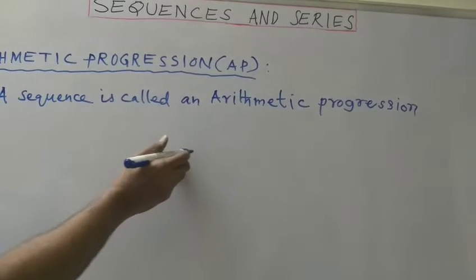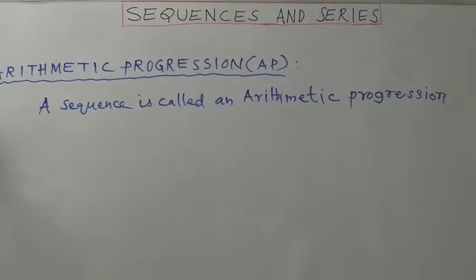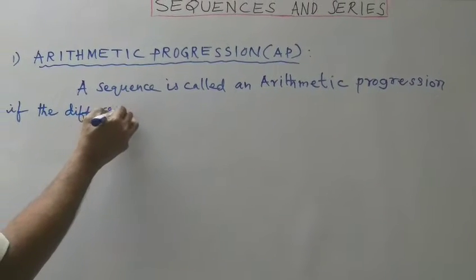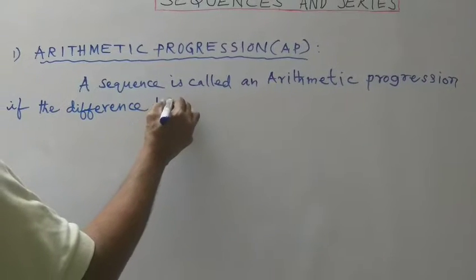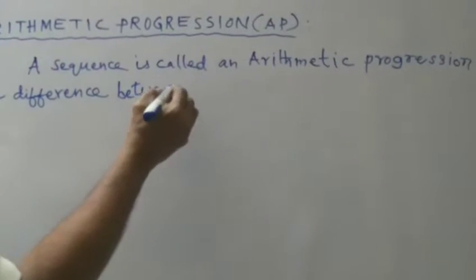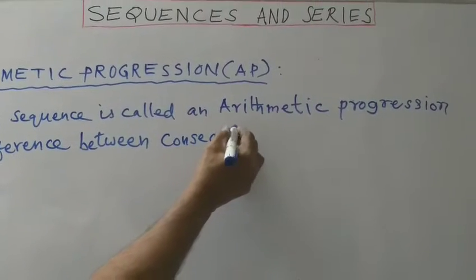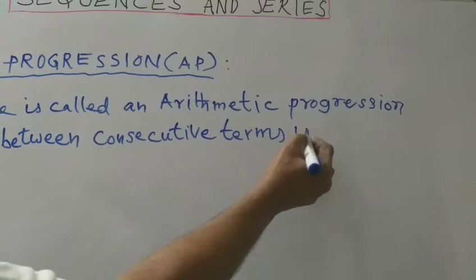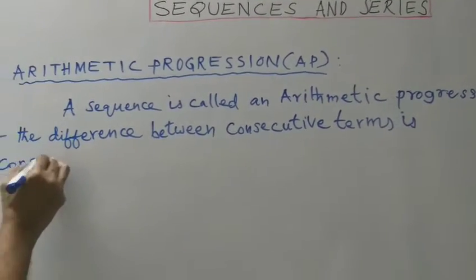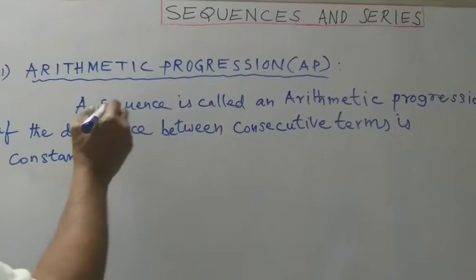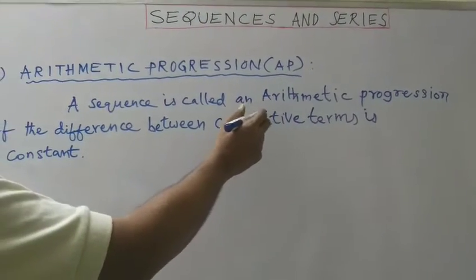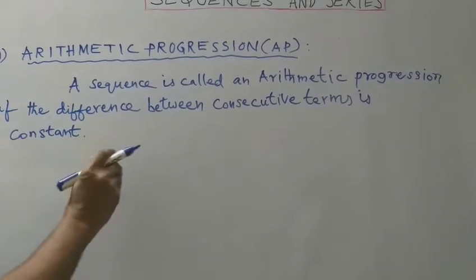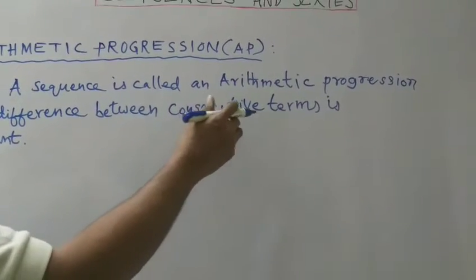A sequence is called an arithmetic progression if the difference between consecutive terms is constant. Consecutive terms means subsequent terms.